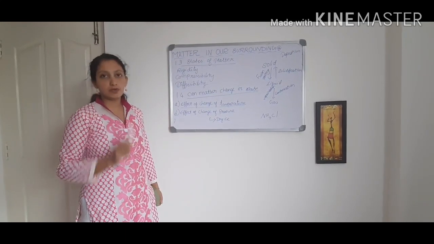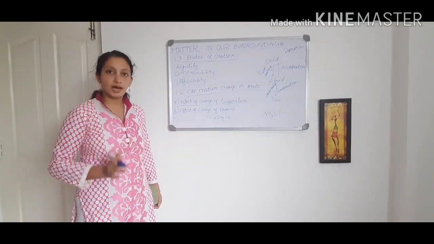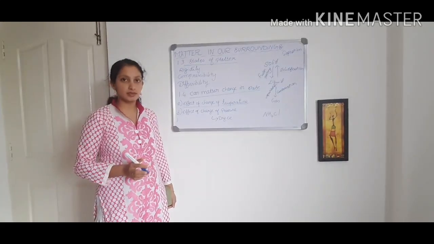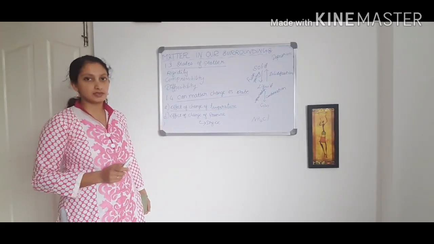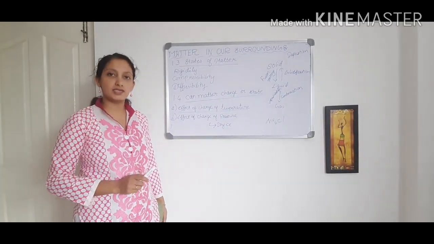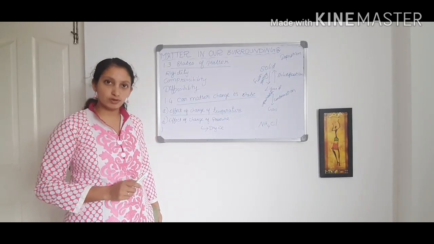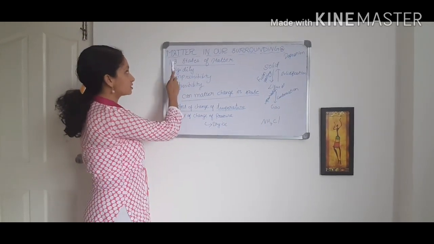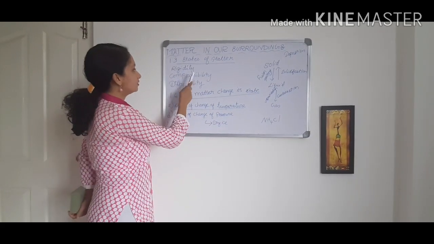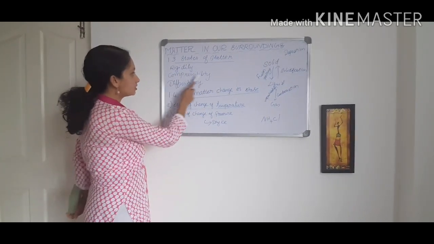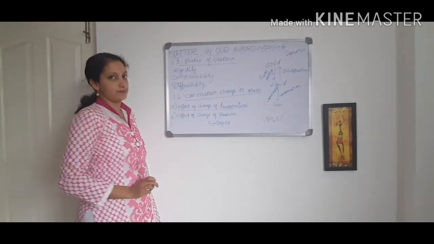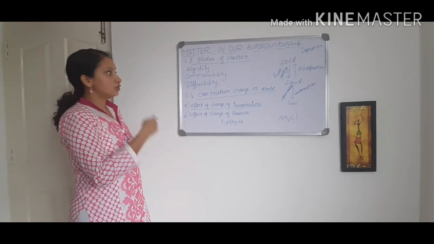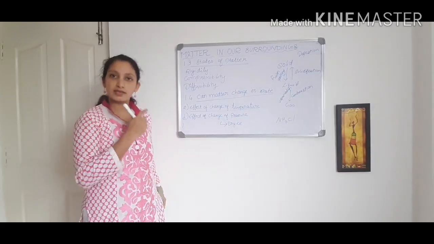So we have seen all the properties of matter like mass, volume, shape, arrangement of particles, force of attraction between particles, intermolecular space, kinetic energy, can it flow. Then the last three we are going to discuss under this activity 1.3, that is rigidity, compressibility and diffusibility. So all these three terms are very important. In this lesson, you should explain with the help of an example.